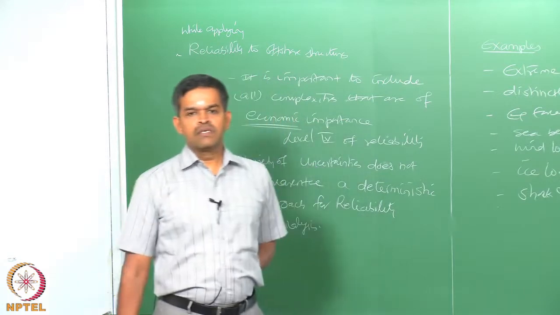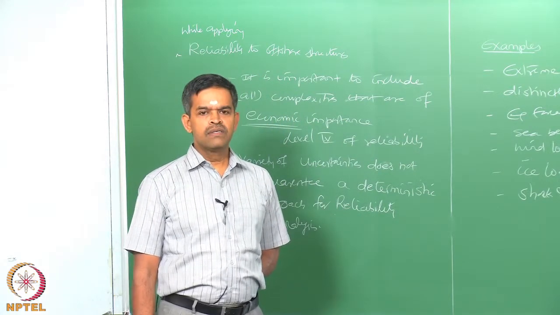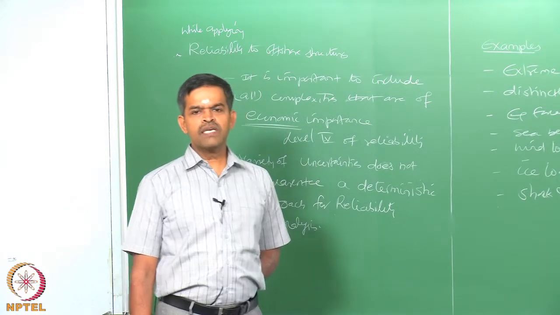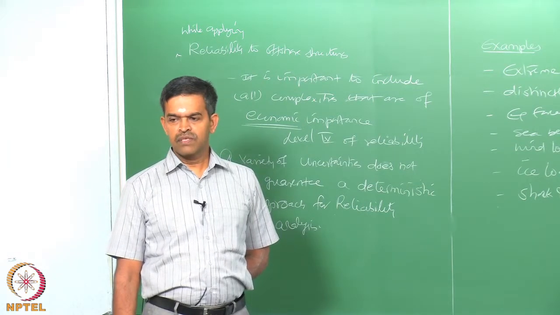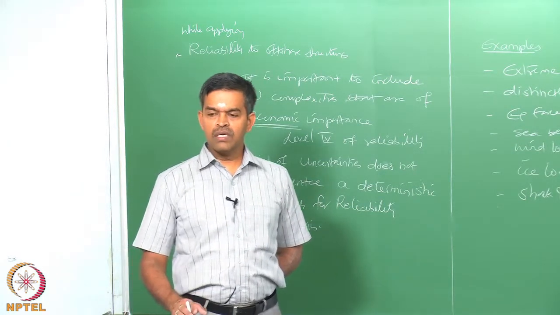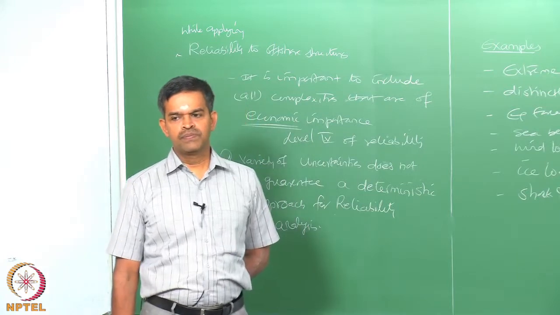These uncertainties clearly indicate that the reliability assessment of offshore structures shall be done only from a probabilistic point of view.